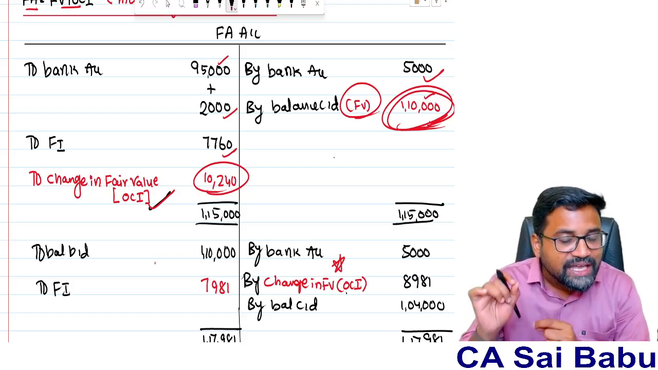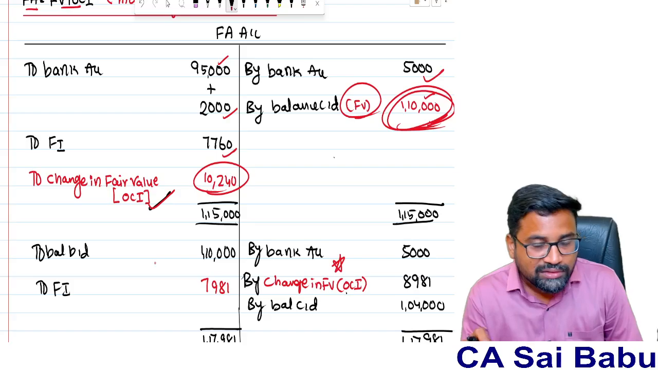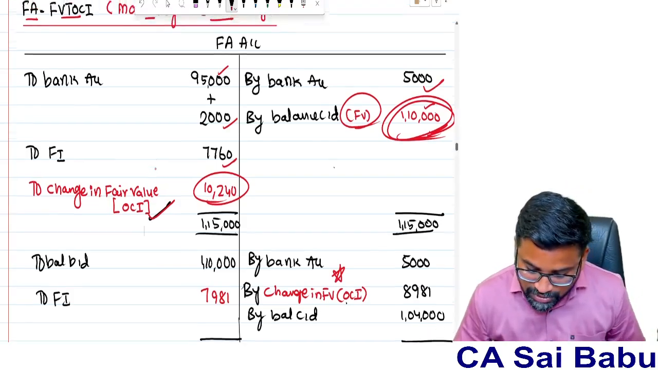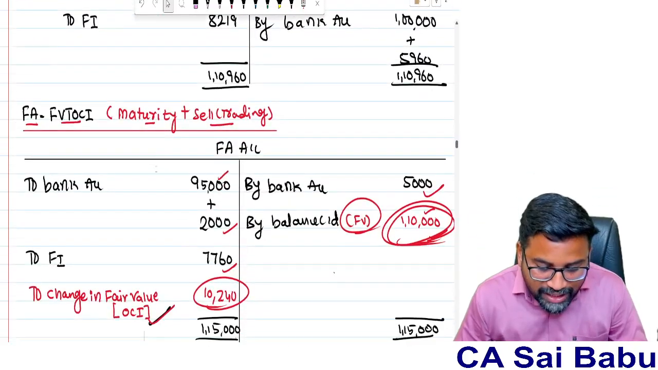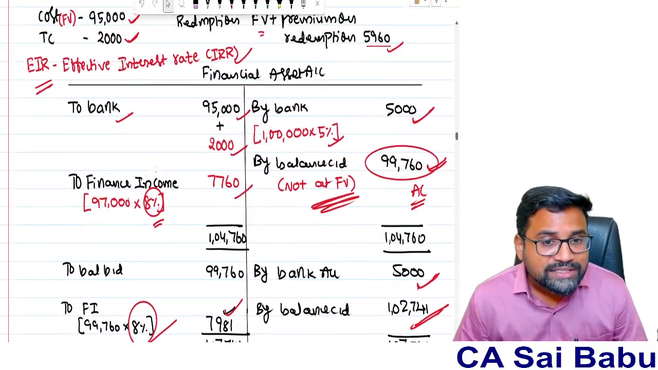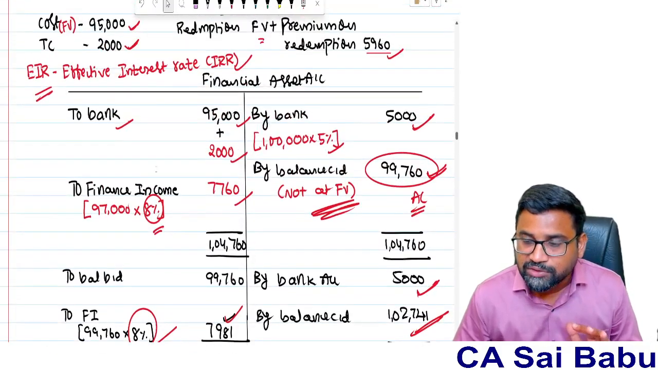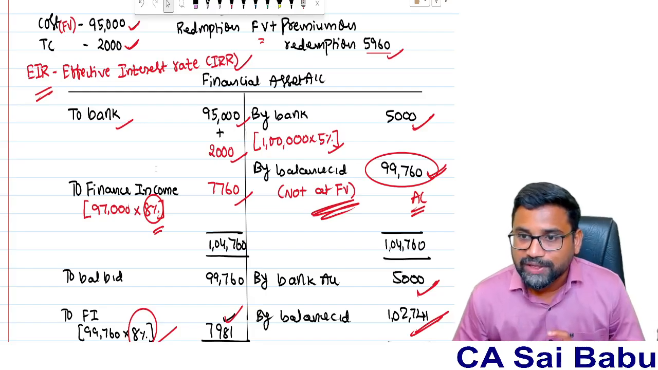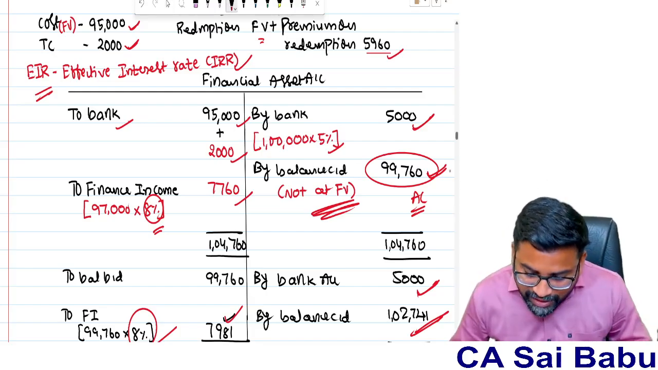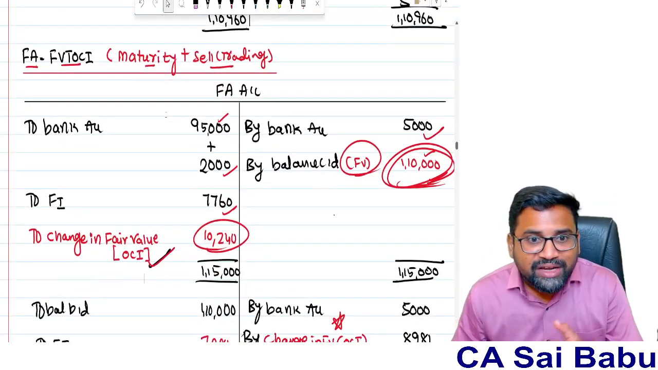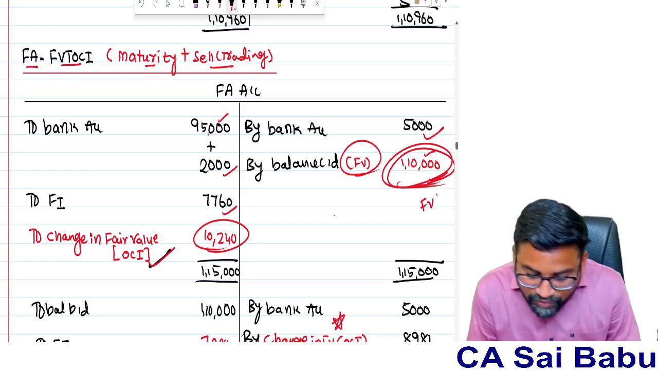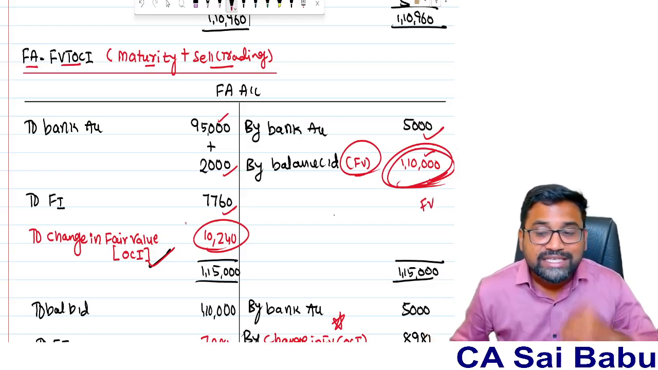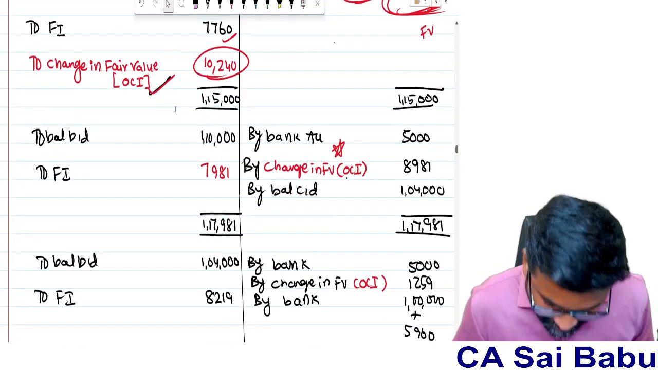Therefore, if I classify any financial asset under FVT OCI model, any change in fair value at the end of the year will be transferred to other comprehensive income. So what is the difference between amortized cost model and this FVT OCI model? In amortized cost model, there is no concept of change in fair value. Why? Because we are closing the financial asset at amortized cost only. So this is the closing balance. But here in FVT OCI model, subsequent measurement will be done at fair value. Therefore, if any difference arises between the debit side and credit side, the difference will be treated as change in fair value. That change in fair value will be transferred to other comprehensive income.